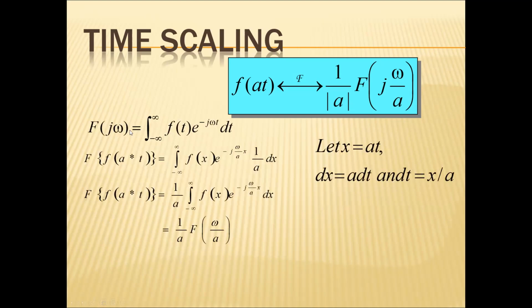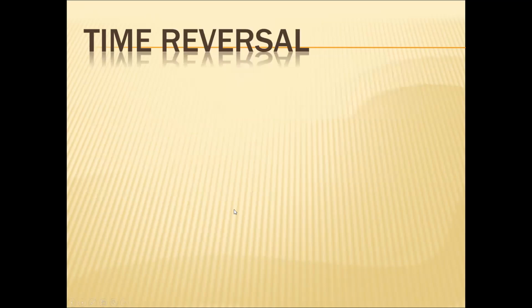You can calculate this based on the definition of the Fourier transform. Fourier transform of f of a t equals integral minus infinity to infinity f of x into e power minus j omega by a x into 1 by a dx. Here a t is represented as x, so I can have dx equal to a dt, and t equal to x by a. So Fourier transform of f of a t equals 1 by a integral minus infinity to infinity f of x e power minus j omega by a x dx. This is what is called F of omega by a, so I have 1 by a into F of omega by a.